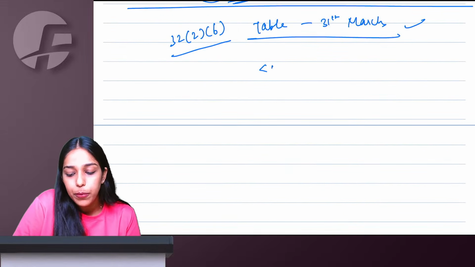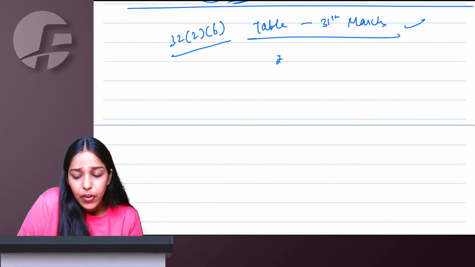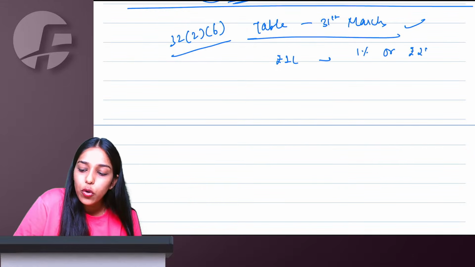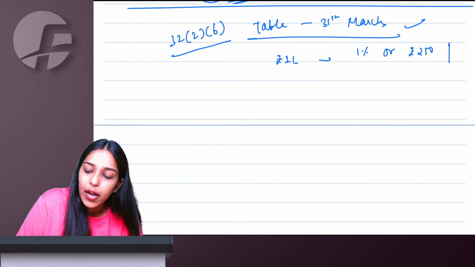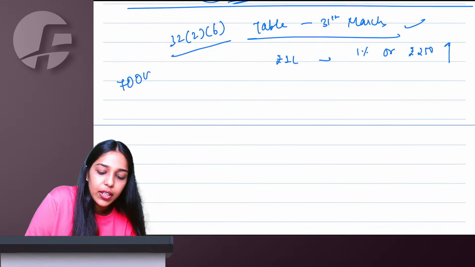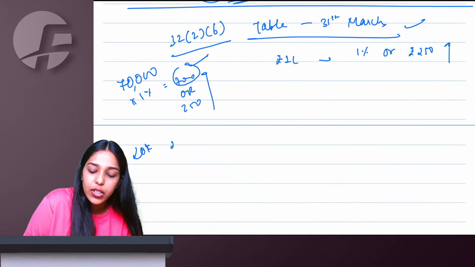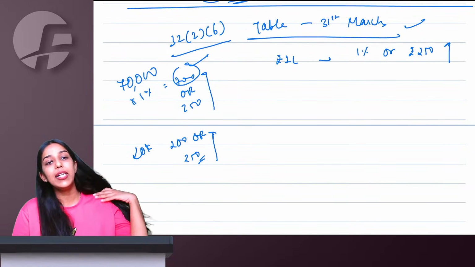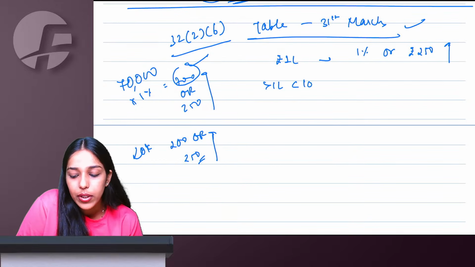The table method says up to 1 lakh rupees, if you are exchanging up to 1 lakh rupees, then you take 1% of it or 250 rupees, whichever is higher, as your value of supply. Meaning if I'm exchanging 70,000, then 70,000 into 1% will be 700, or 250, whichever is higher, 700 will come. But if I'm exchanging 20,000, then 20,000 into 1% is 200, or 250, whichever is higher, 250 will come. Meaning at least 250 will be the value of supply here. Then more than 1 lakh up to 10 lakh we will say.